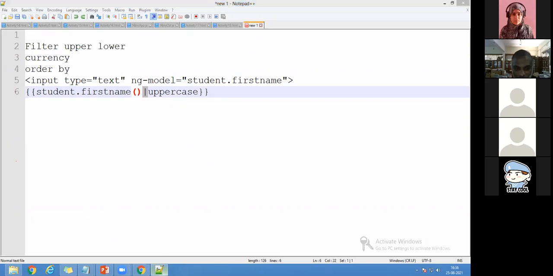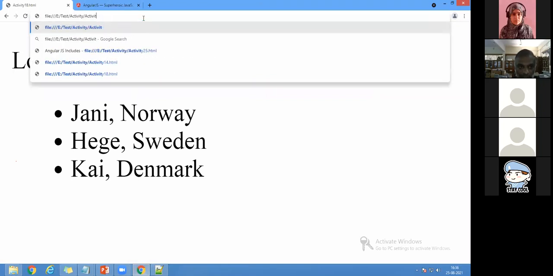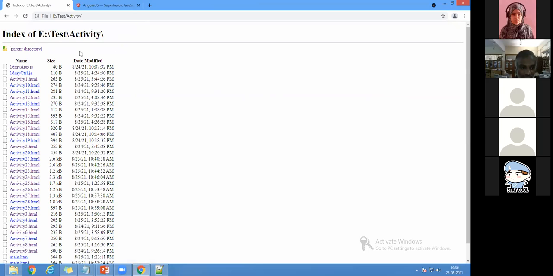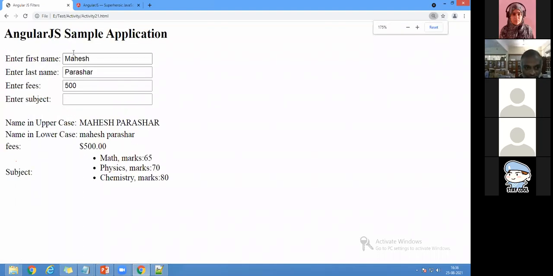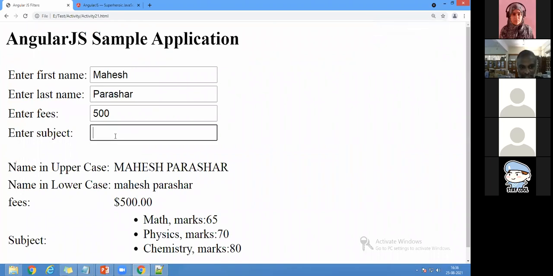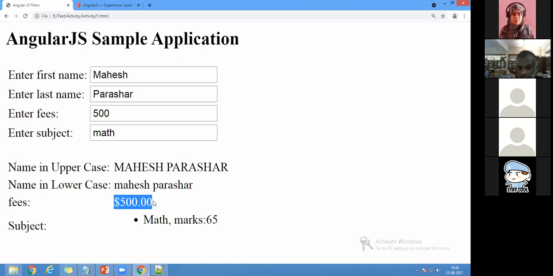Let me check now. I'll go with activity 21, with the filter concept, and I will explain after that. Now I'll come here, it is about activity 21. You can see how it has been designed. If I write max, it is coming here, and it is 65. You can see the uppercase I have written, and it is in lowercase, and fees with a dollar symbol. So these criteria, uppercase, lowercase, and dollar symbol, are for verification and validation, and this is called a filter.